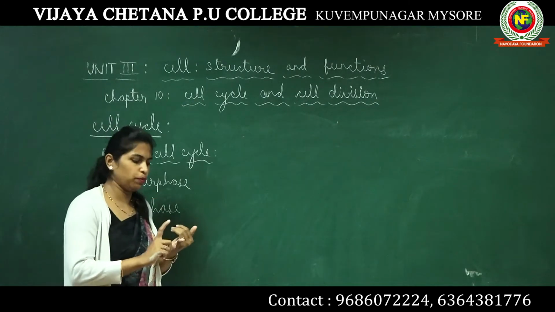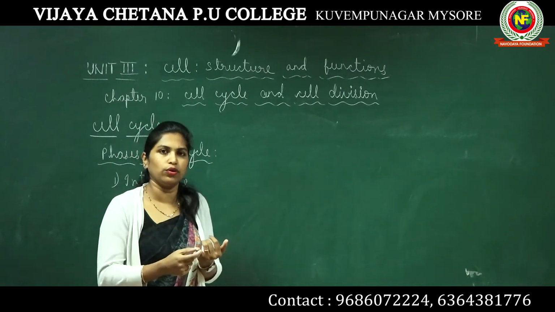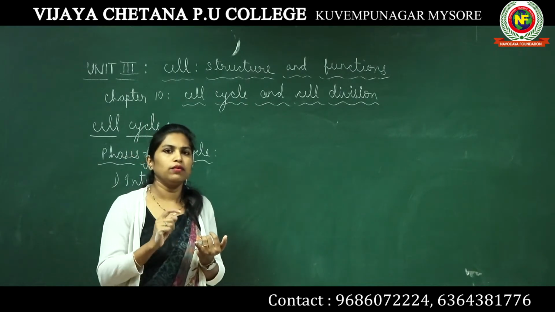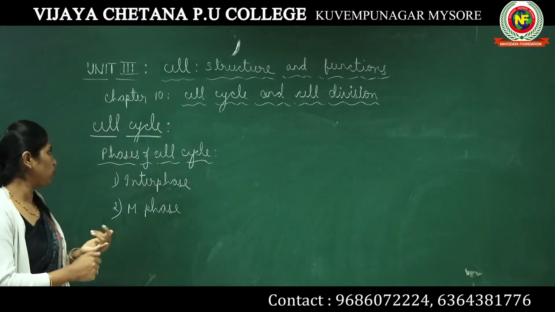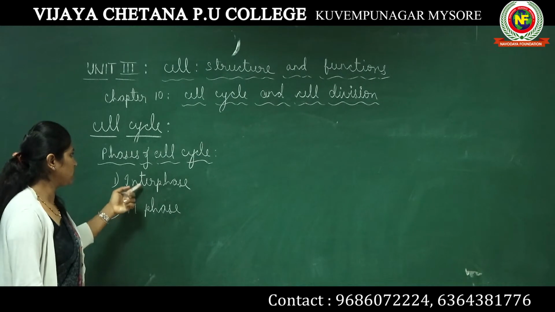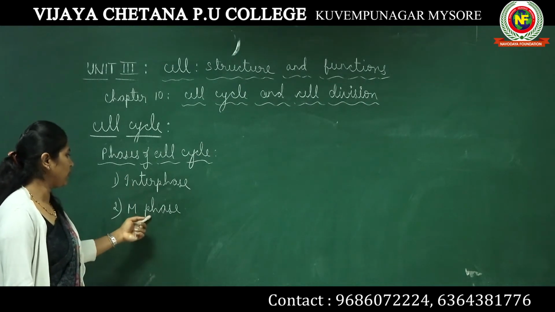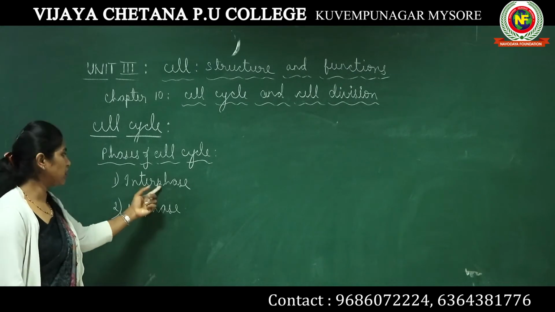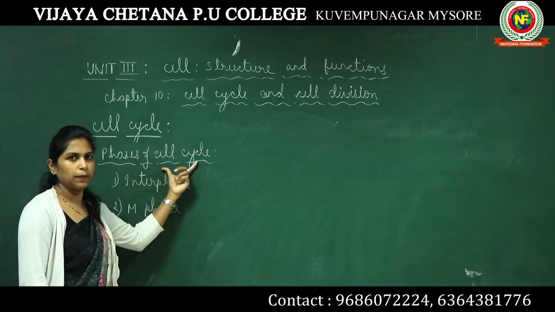We are talking about a eukaryotic cell here. So a eukaryotic cell undergoes two phases in its life. The first phase is interphase and the second phase is M phase. These are the two phases of the cycle of a cell.